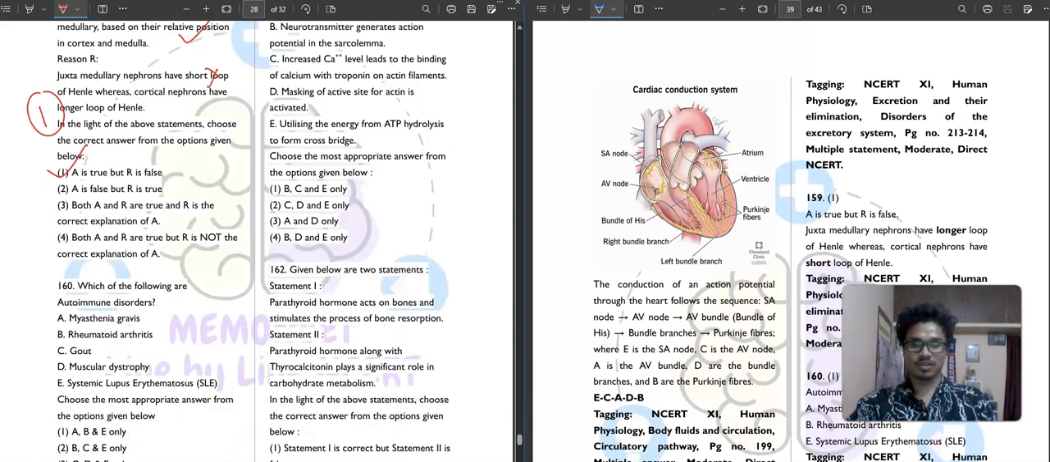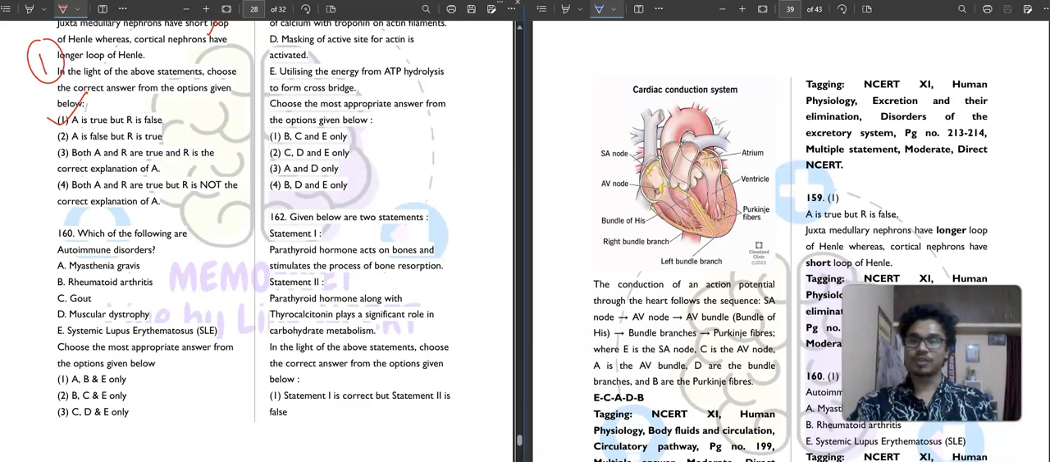Moving to the next question, question number 160. Which of the following are autoimmune disorder? This is a good question. I will consider this a good question. This question is a very good question actually, because you will get these names in your second year of MBBS pathology. Okay, microbiology also. So 160.